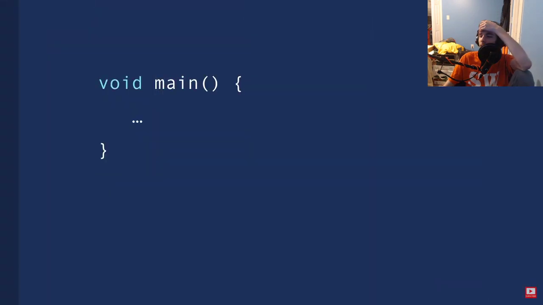Now, every Java program should have at least one class that contains the main function. Can you guess the name of that class? It's main. This is how we define a class in Java. We start with the class keyword, then we give our class a proper name.